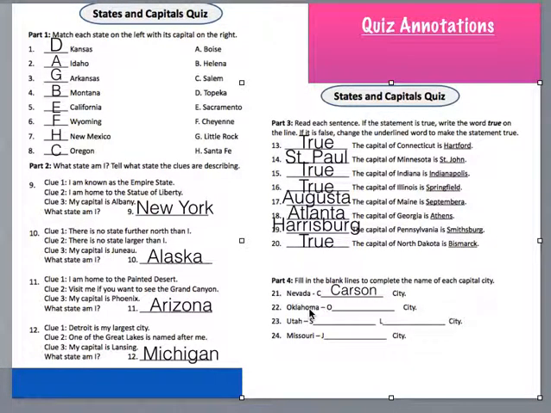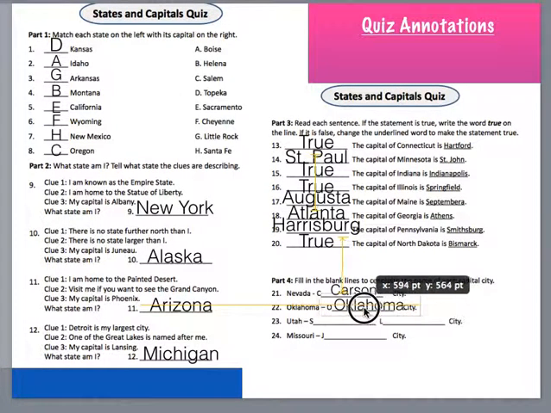Number 22 is Oklahoma. This is a very easy one. It is in the name. You know, it's Oklahoma City. Oklahoma City is the capital of Oklahoma.